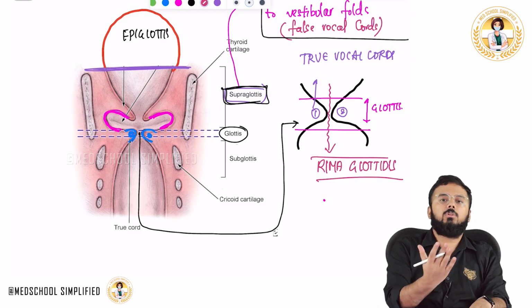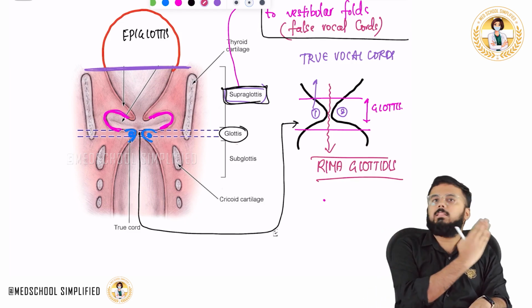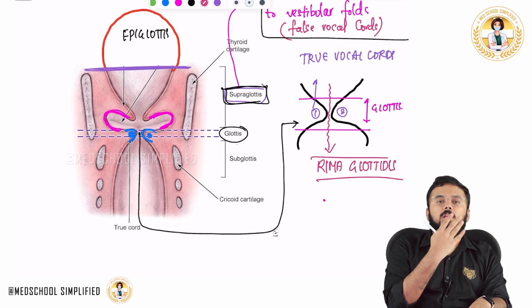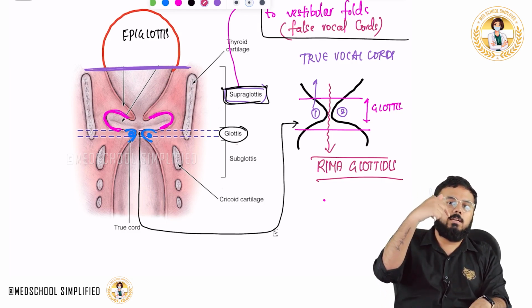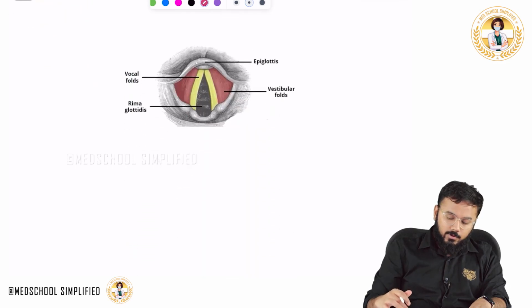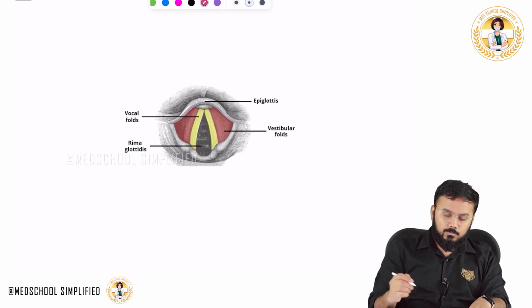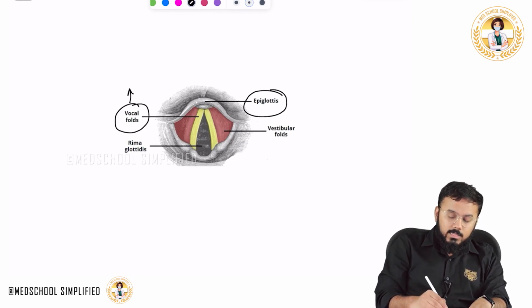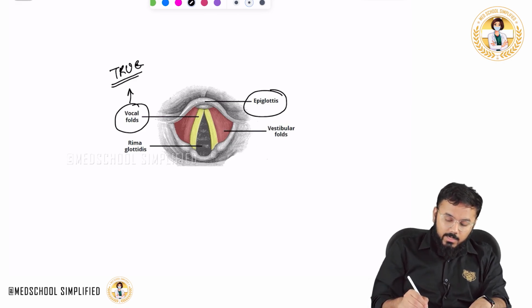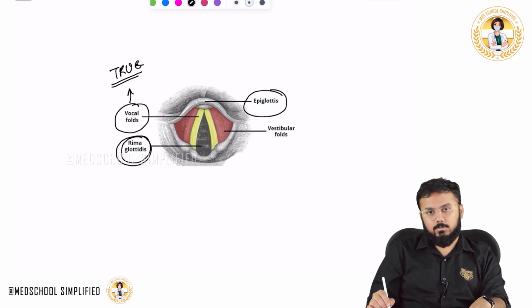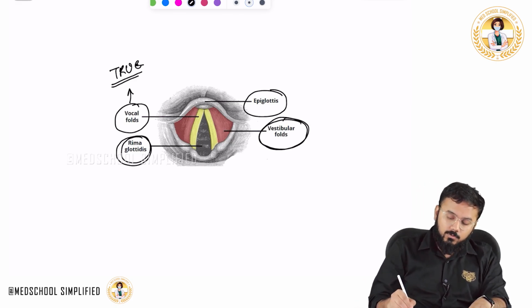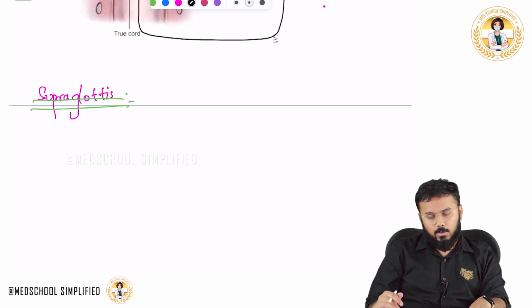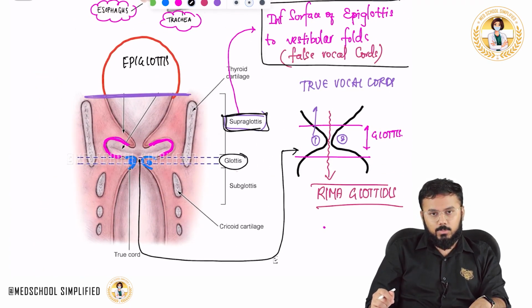Now this is a picture which you are looking at from the front, when I'm cutting in this way. For example, if you put a laryngoscope inside and look from the top, this is how it looks. From the top, this is your epiglottis, and these are the vocal folds. These vocal folds are called true vocal folds. And this opening is called what? Rima glottidis. Then where are the false vocal cords? These vestibular folds are called false vocal cords. Okay, so this is how the structure is present.